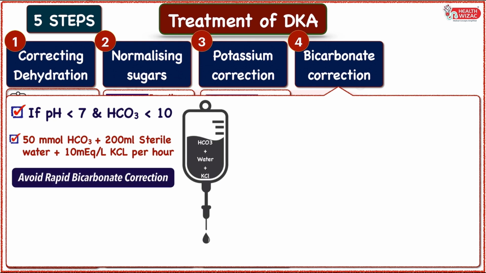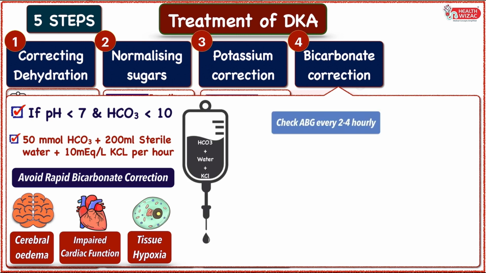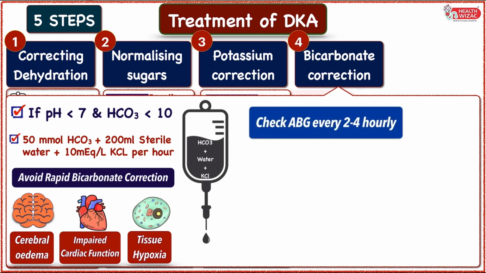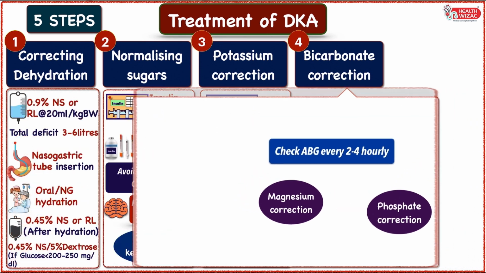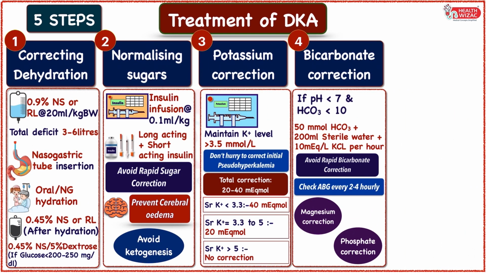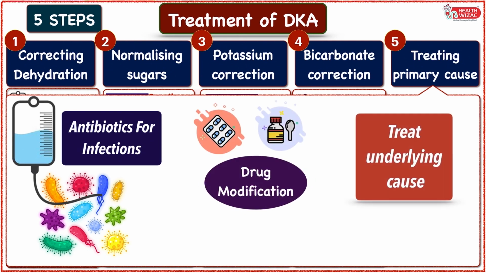Rapid correction of acidosis should be avoided as it may result in cerebral edema, impaired cardiac function, and reduced tissue oxygenation. ABG should be checked as frequently as 2 to 4 hourly to avoid rapid correction. Apart from this, magnesium and phosphate correction may also be needed if symptoms persist. Finally, treating the underlying cause like antibiotics for infection and modifying drugs and other steps is also of prime importance.